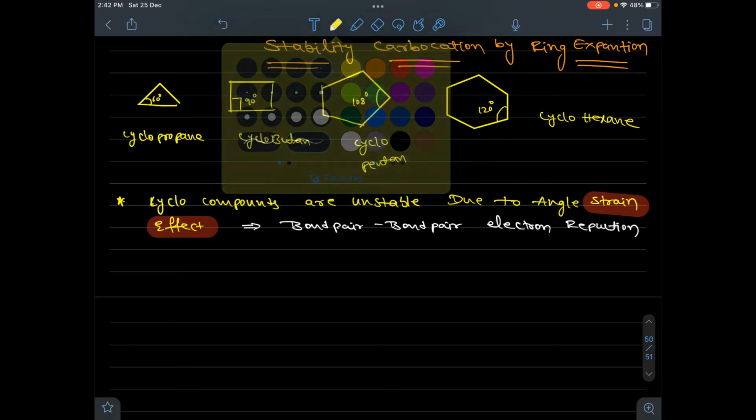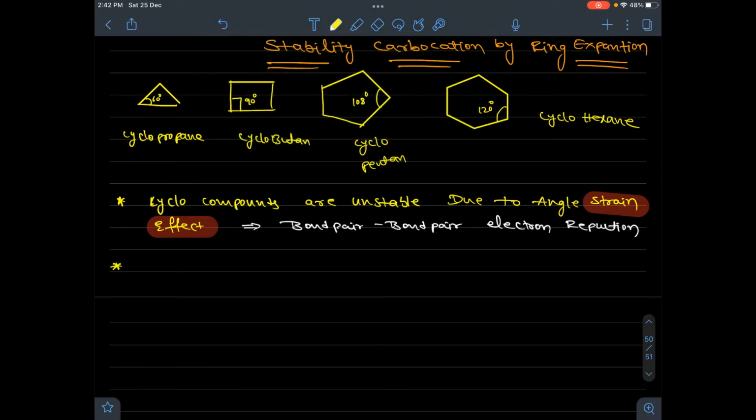Next, in what manner and at what condition will ring expansion take place?